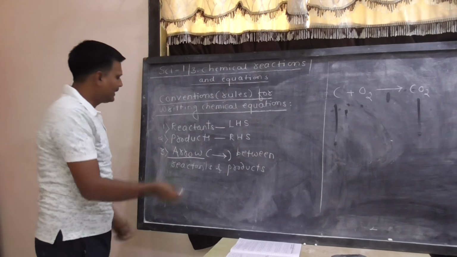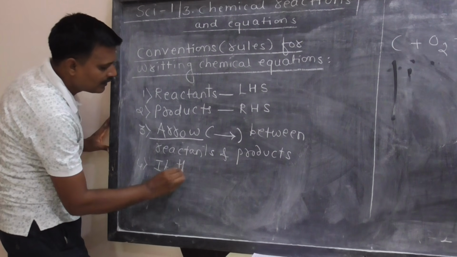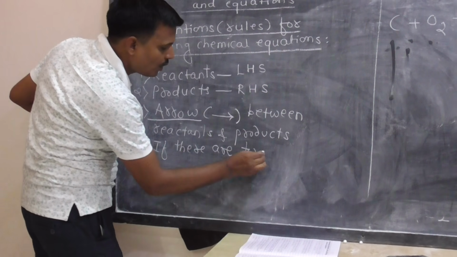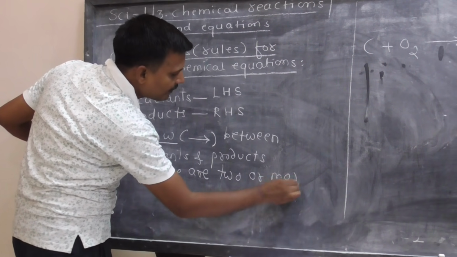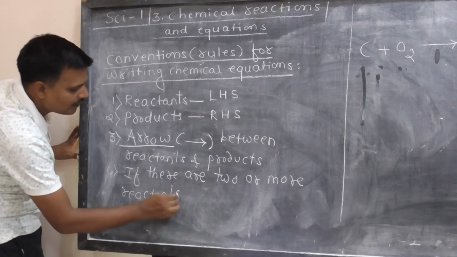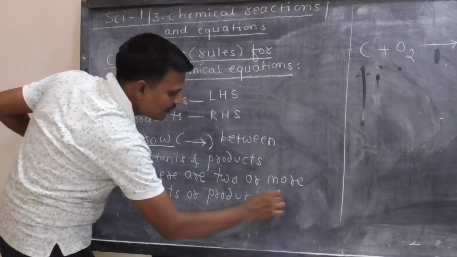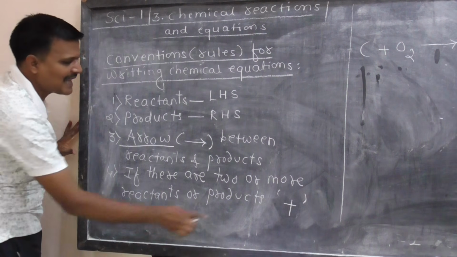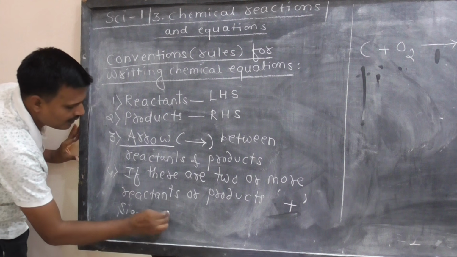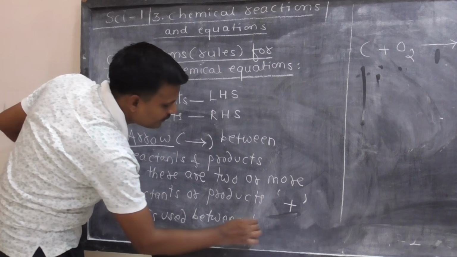Then next rule, if there are two or more reactants or products, plus sign is used between them.